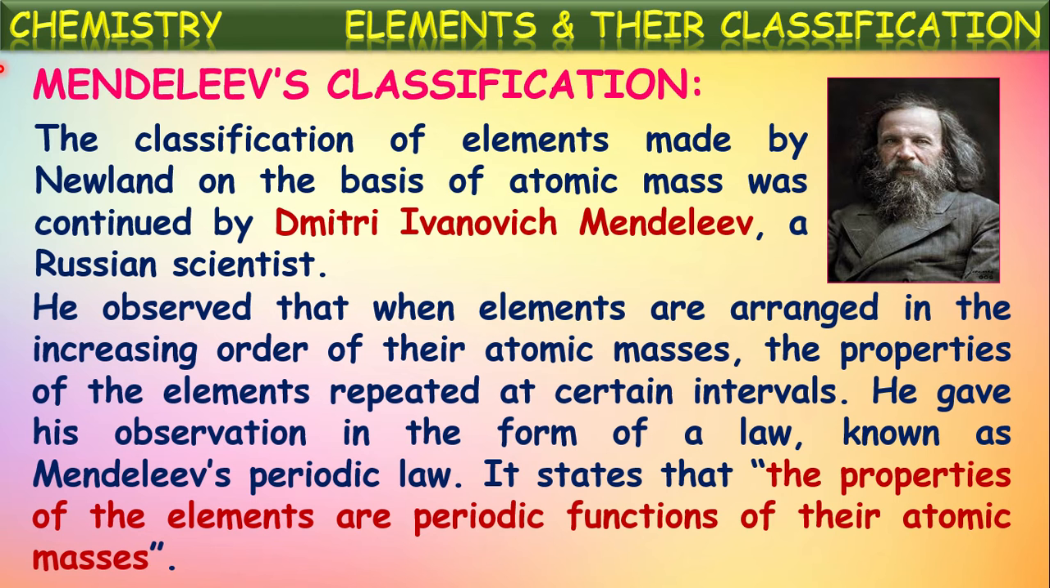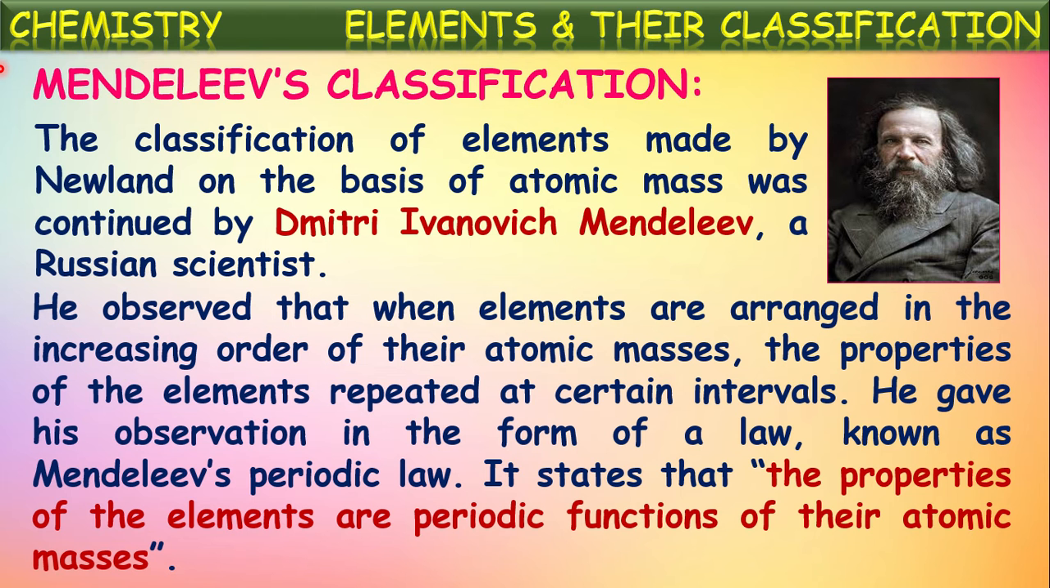We can say this was the first periodic law given on the basis of systematic arrangement and classification of elements. That we say as Mendeleev's Periodic Law. It states that the properties of the elements are periodic functions of their atomic masses. That means the properties of the elements are repeated at regular intervals from element to element when these elements are written in the increasing order of their atomic masses or atomic weights.